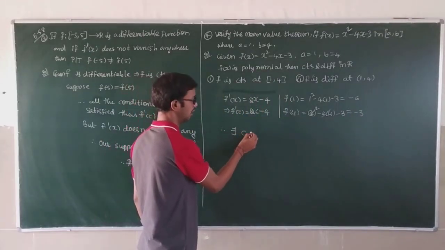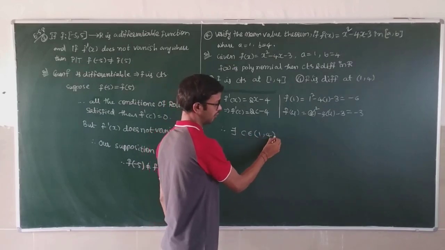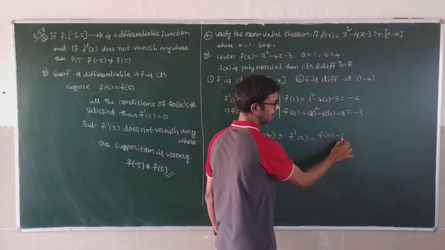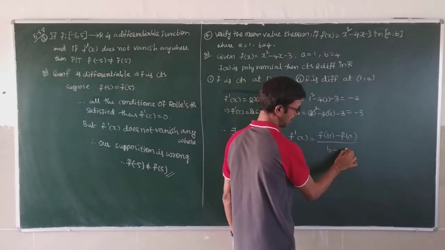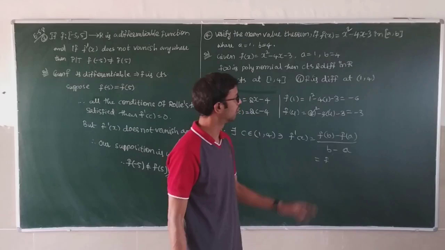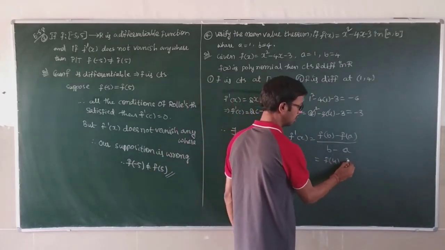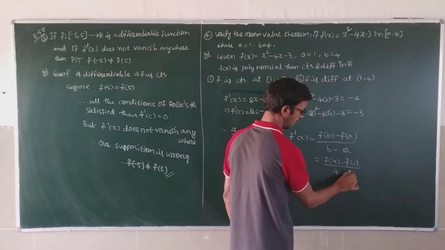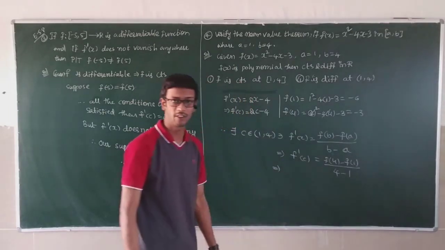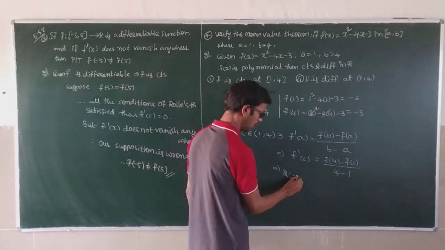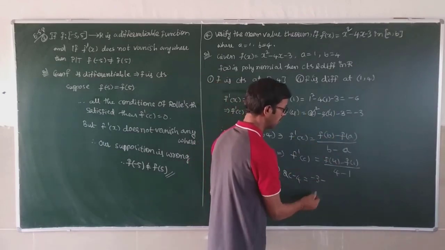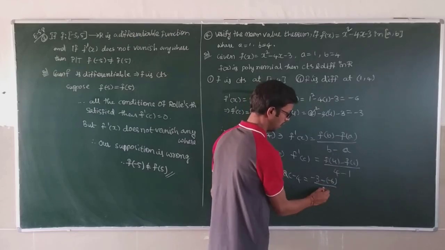Therefore, there exists c belongs to (1, 4) such that f dash of c is equal to f of b minus f of a by b minus a, that is f of 4 minus f of 1 by 4 minus 1. f dash of c is 2c minus 4 is equal to, f of 4 is minus 3 minus of minus 6, by 3.